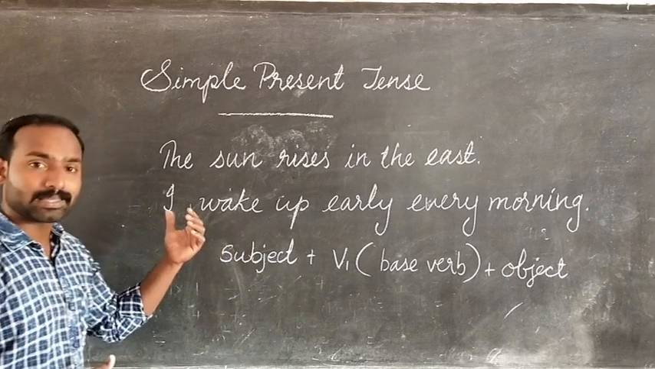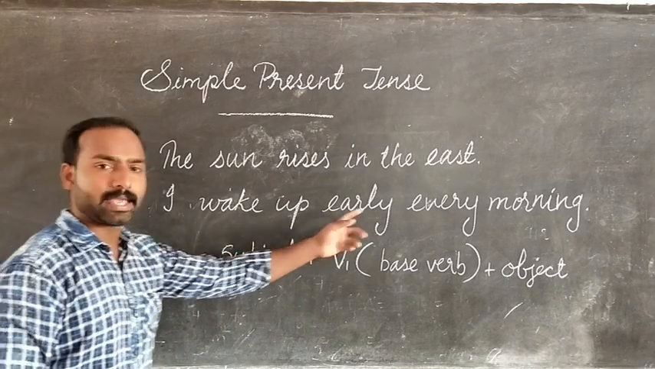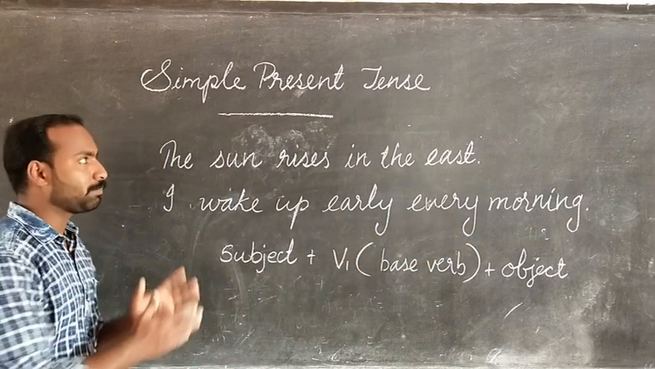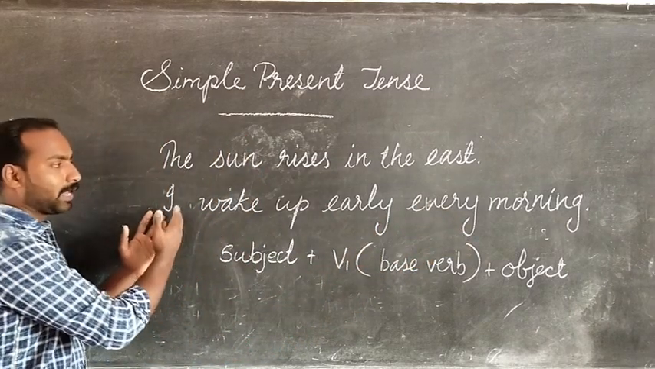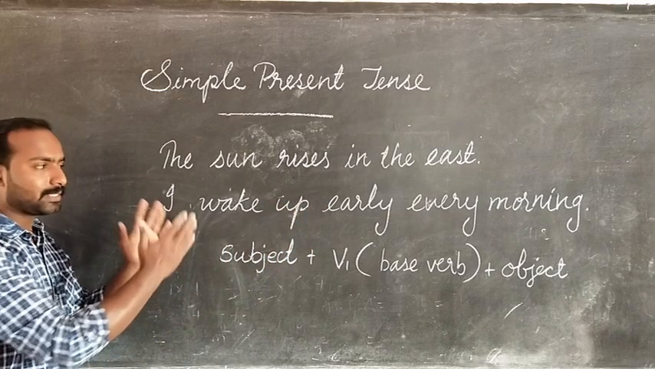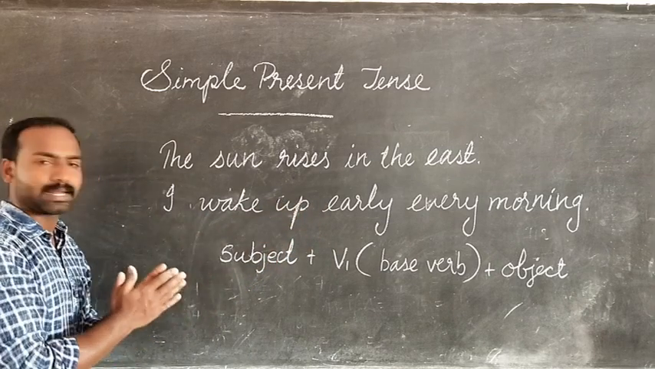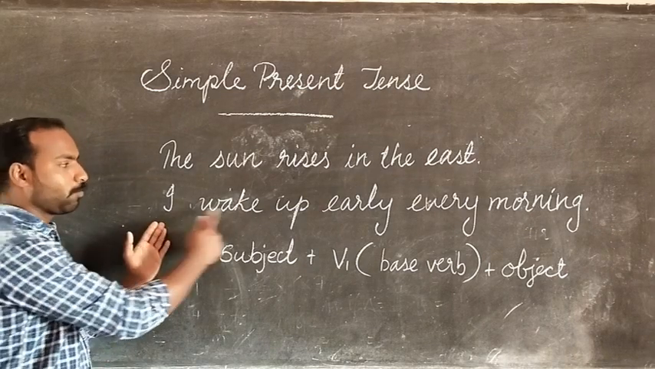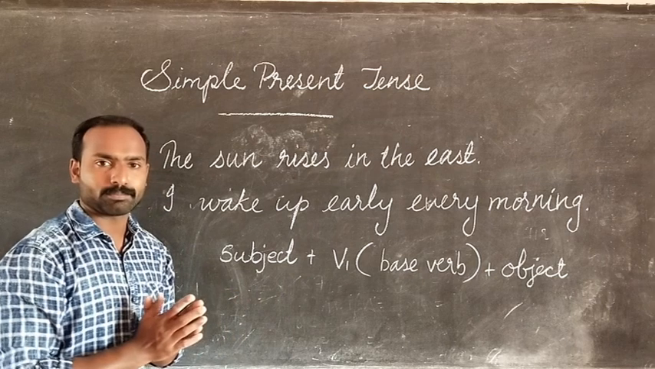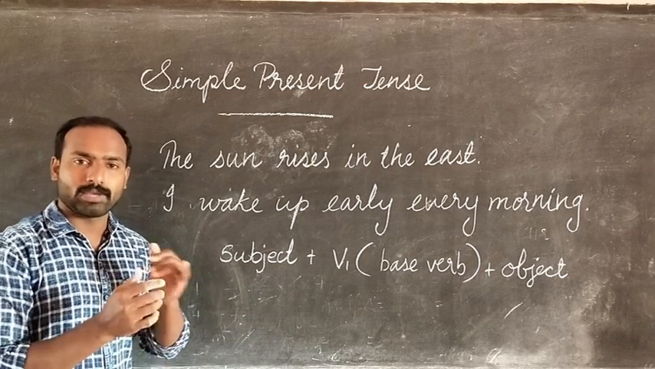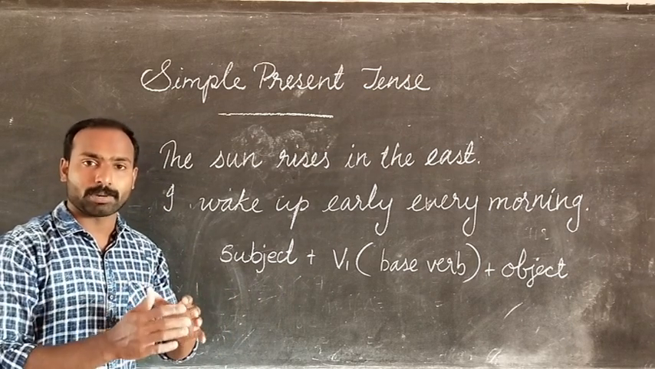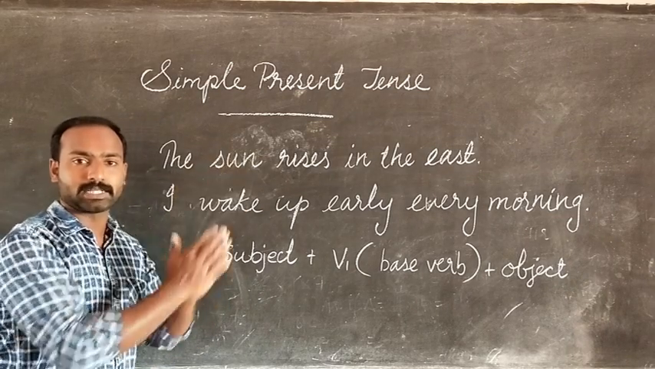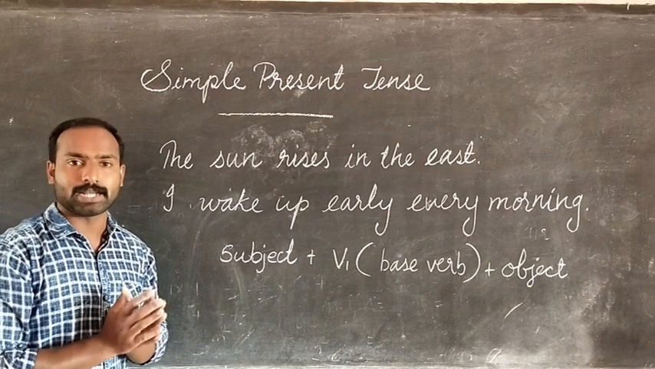Clear? Let's see another example. I wake up early every morning. Why do we use simple present tense to talk about a habitual action? This is a habit. Every day you wake up early in the morning. So that has to be said in simple present tense. I wake up early every morning. Is it clear? So we use simple present tense to talk about a truth, and we use simple present tense to talk about a habitual action.